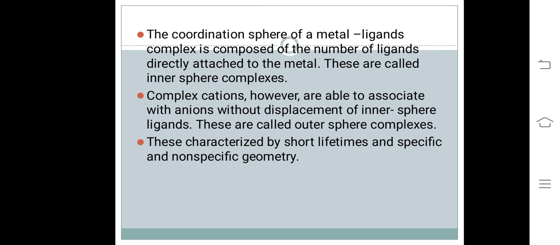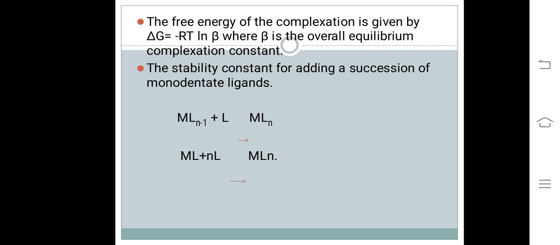The coordination sphere of metal and ligand complexes is composed of the number of ligands that are directly attached to the metal. These are called inner sphere complexes. Complex cations, however, are able to associate with anions without displacement of inner sphere ligands. These are called outer sphere complexes. They are characterized by short lifetimes and nonspecific geometry.